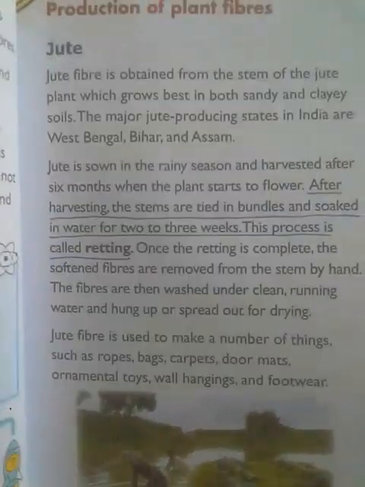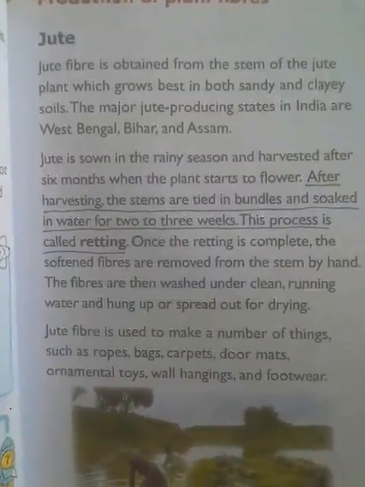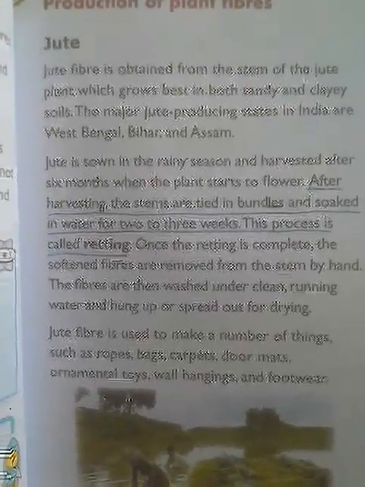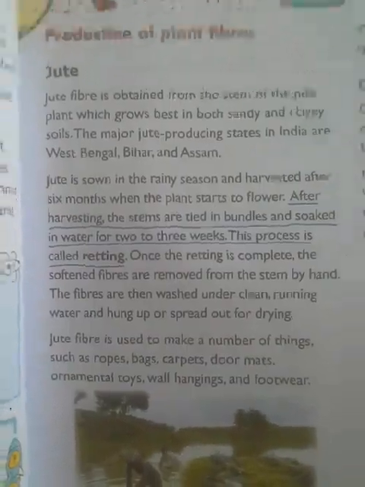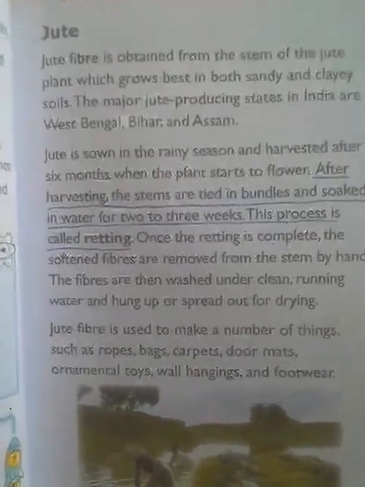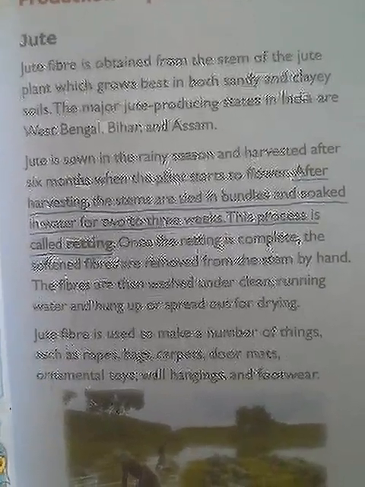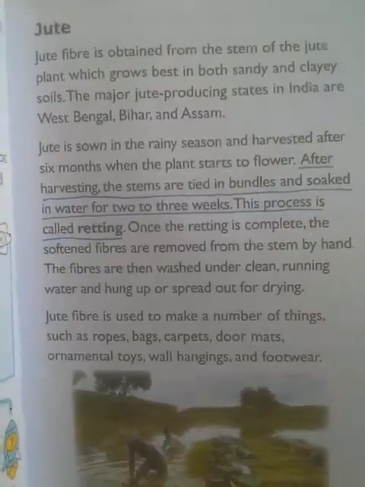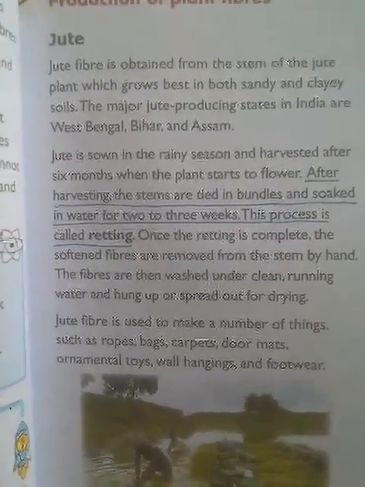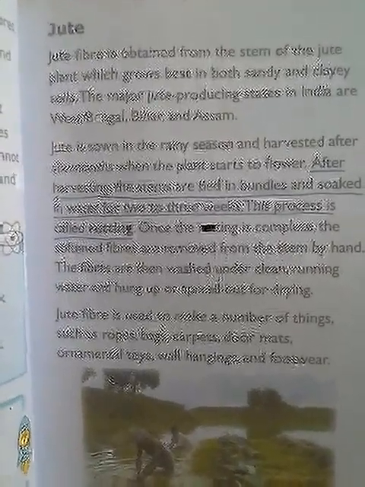Here in India, they have given us some of the locations, and the major producing states are West Bengal, Bihar and Assam. Usually jute plants are grown in these places on a very large scale. How it is done, we'll actually see here. Jute is sown in the rainy season and harvested after 6 months when the plant starts to flower. So usually what it does, after the jute plants are ready, what they